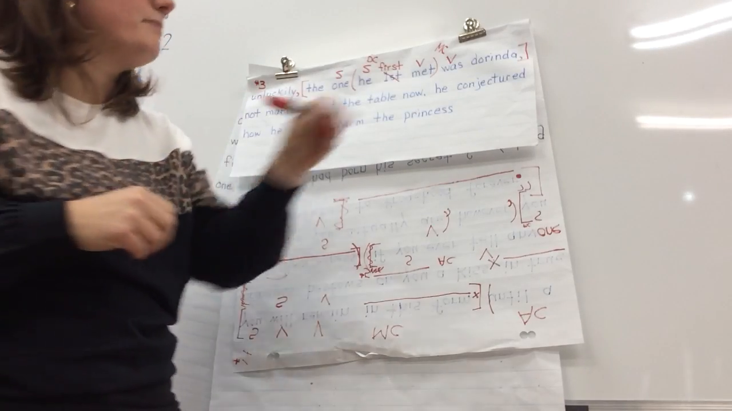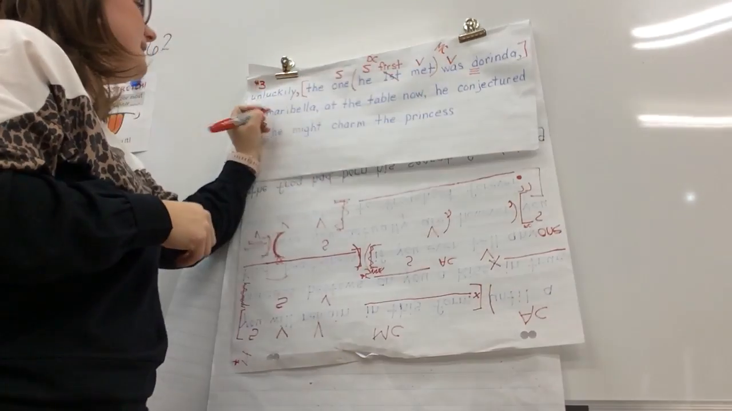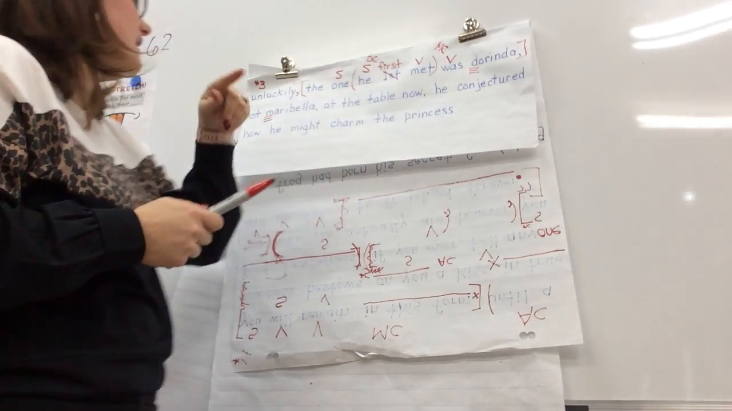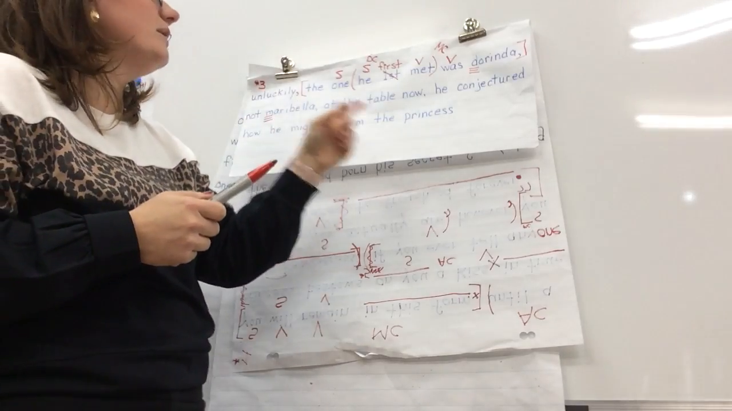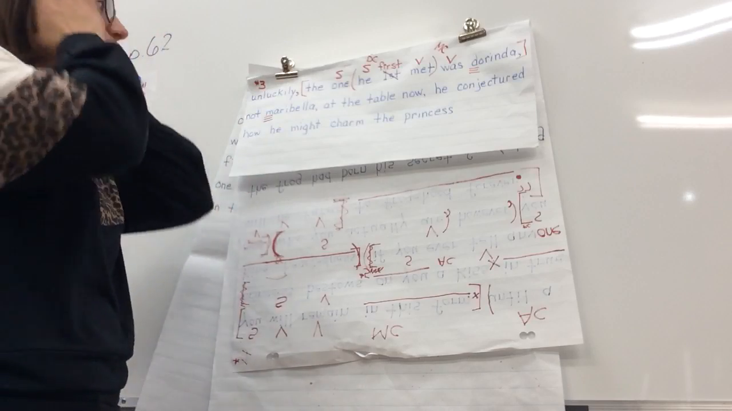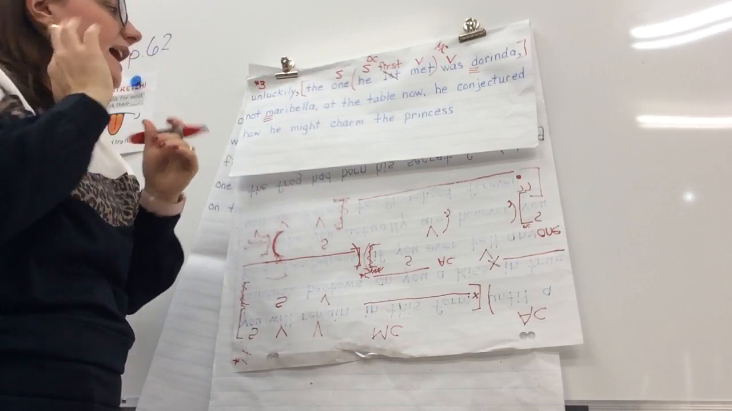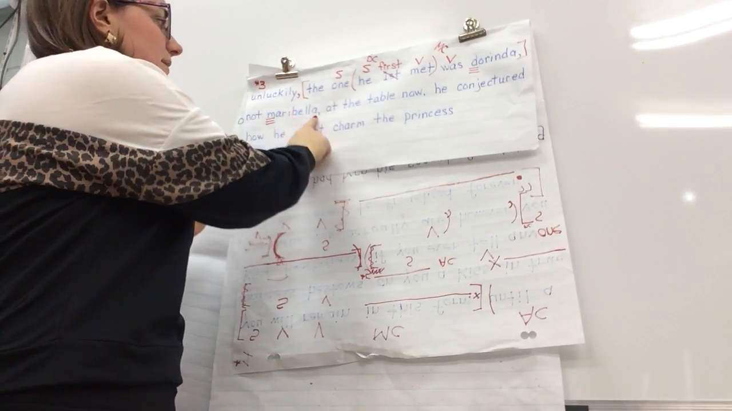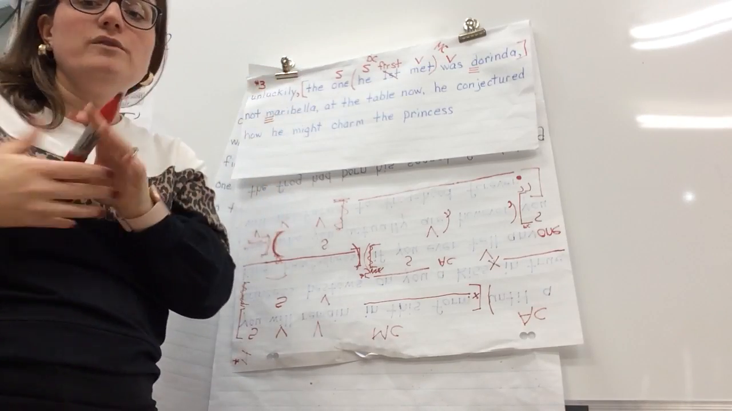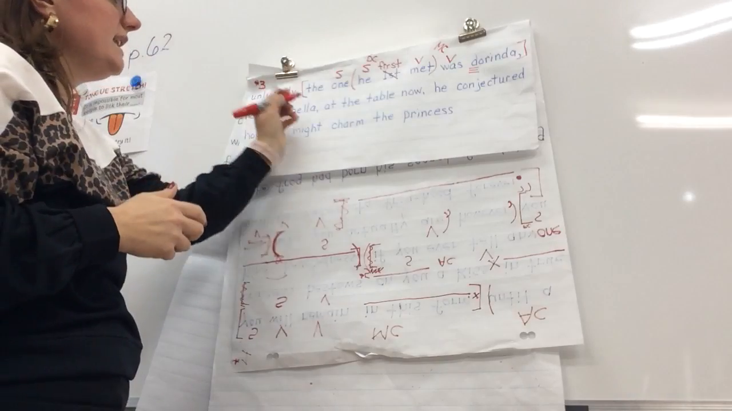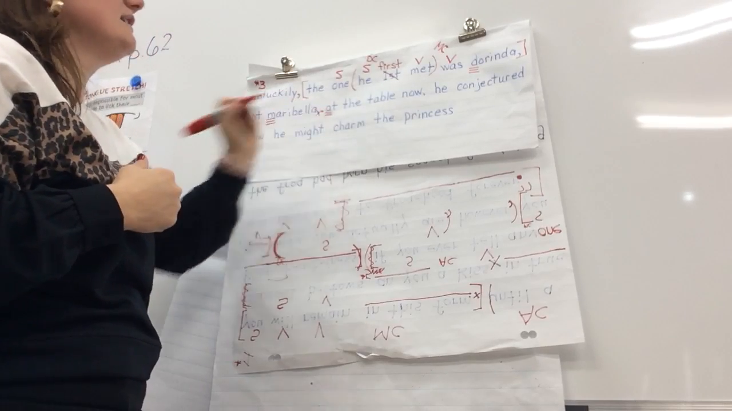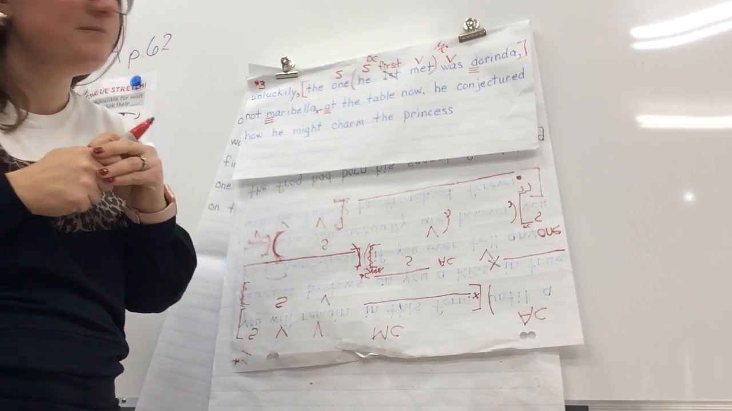I hope you will remember to capitalize our names, please. Marabella. Okay, so unluckily, the one he first met was Dorinda, not Marabella. At the table now, he conjectured how he might charm the princess. Okay, so let's go along here. I hope you notice that the comma here at Marabella and at the table now is an MC, right? And then we're going to move right into another MC. So we need to put a period here and start a new sentence at the table now, okay?